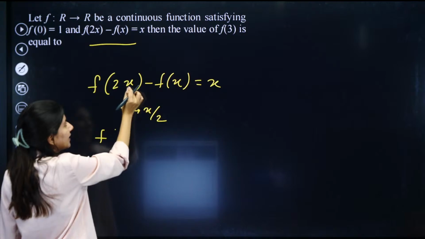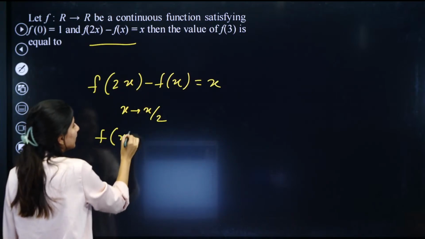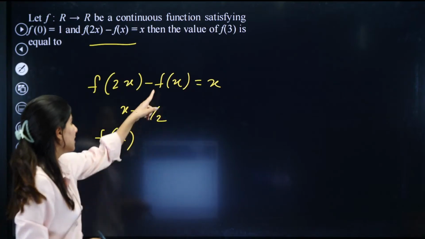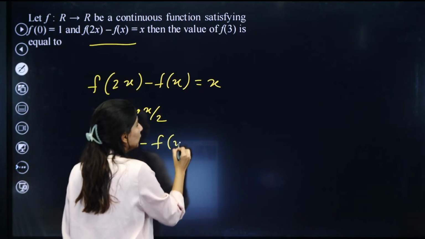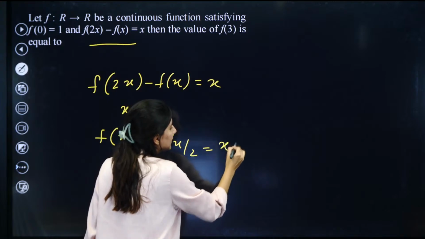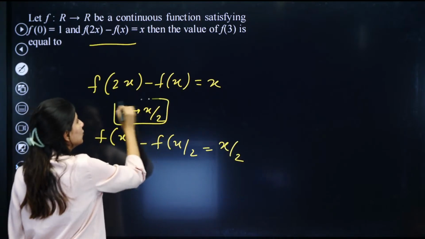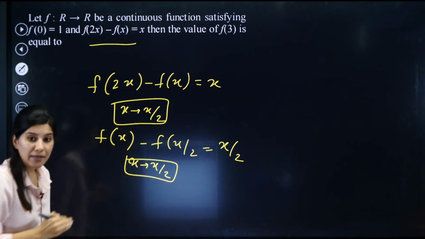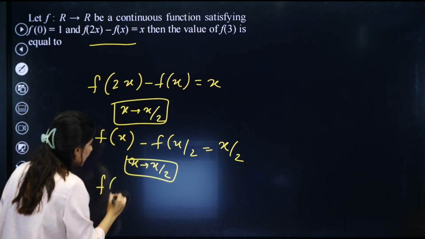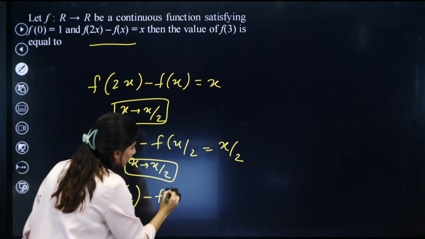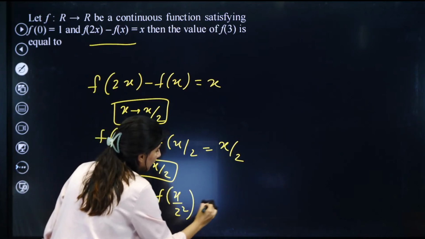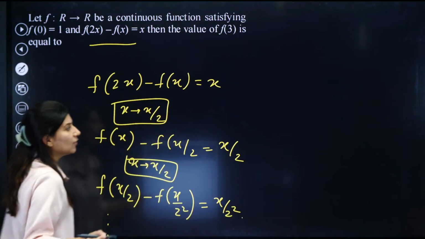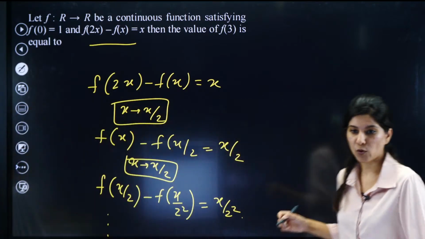So 2x, so x will be x by 2. So this is f of x. Basically in each and every step, you have to take half of your x. So this x will be replaced by x by 2, and this x will be replaced by x by 2. One more time you have to do it. Successively, multiple times you have to do it. So this is f of x by 2 minus f of x by 2 square is equal to x by 2 raised to power 2. Successively you have to do that n times.